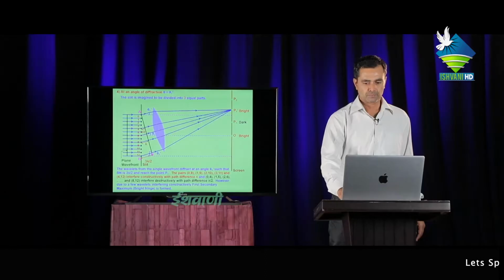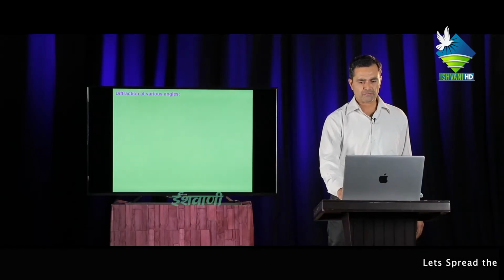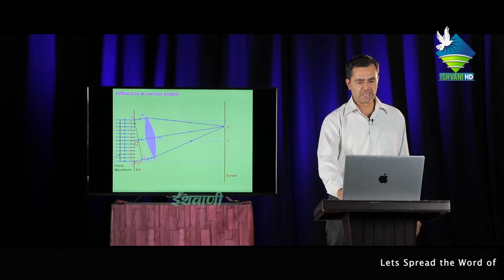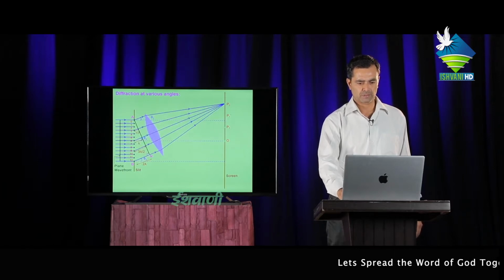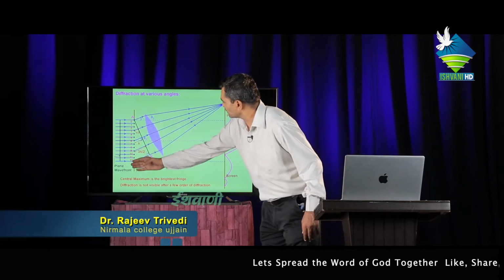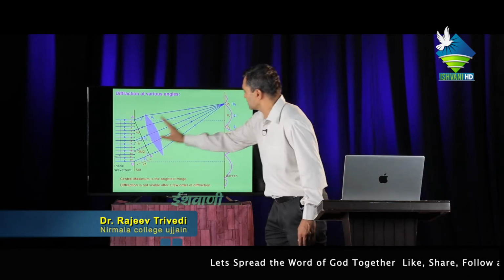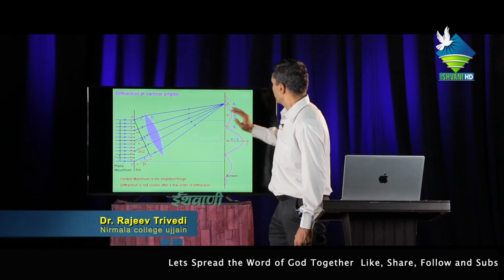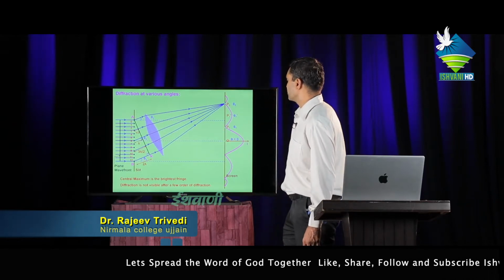Next, diffraction of light at various angles. Means these light rays come in contact with the slit and after refraction they meet at the point P2.